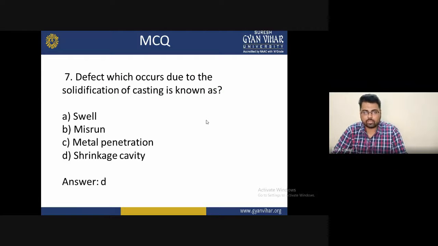Seventh: the defect which occurs due to the solidification of the casting is known as, and the options are A, swell; B, misrun; C, metal penetration; and D, shrinkage cavity. The correct answer is D, shrinkage cavity.